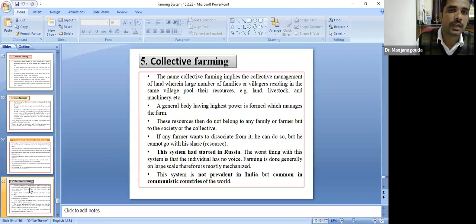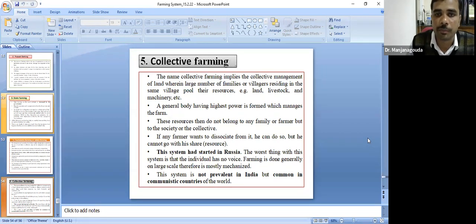And another one is collective farming. The name collective farming implies the collective management of the land, wherein a large number of families and villagers residing in the same village pool their resources, for example land, labor, and livestock. They pool them and practice the farming in a collective manner. That is called collective farming. This is also not prevalent in India. It started in Russia. This system is common in communist countries.